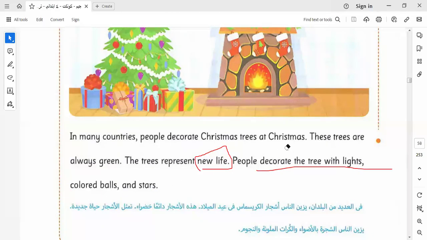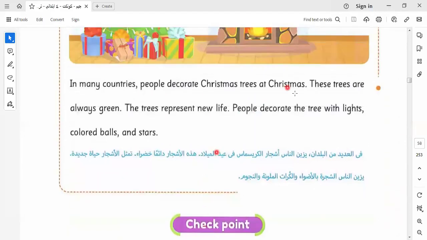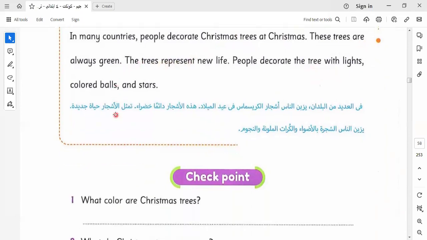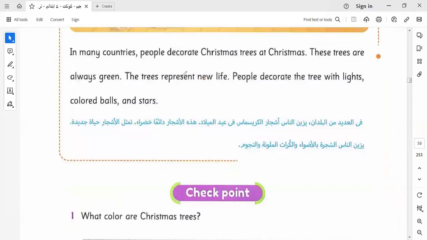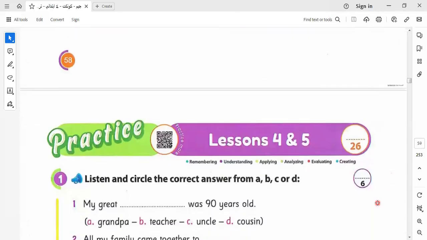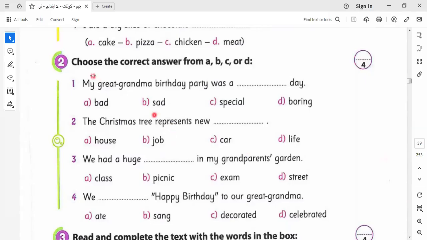Let's go to the rest of this text. What color are Christmas trees? It will be green here. What do Christmas trees represent? Representing new life, because a year goes and another year comes. So we say here the new life. Let's go to answer the questions below this part.